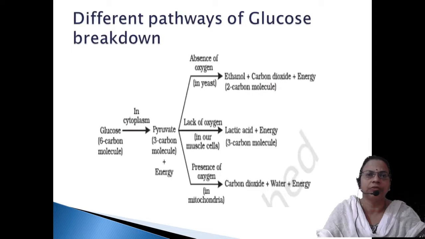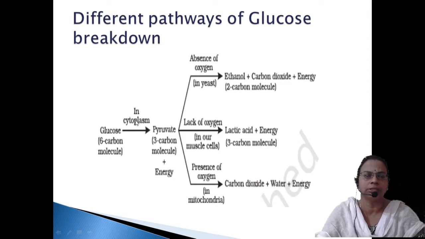So this is the diagrammatic representation of the pathways of glucose breakdown. Here the glucose will be converted into pyruvate. This process is called glycolysis, which takes place within the cytoplasm. In the absence of oxygen itself, the 6 carbon compound will be converted into a 3 carbon compound, and there are three fates. In the absence of oxygen, as in yeast, alcoholic fermentation can take place.